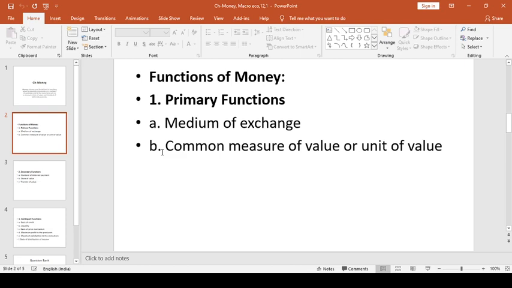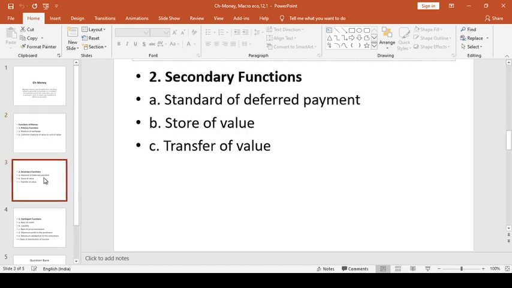Money acts as a medium of exchange, money serves as a store of value, money as a measure of value, money serves as a standard for deferred payment like future payments, etc. But when we try to categorize the functions broadly, we have two heads. The first head is the primary functions of money, and the next head is the secondary functions of money.